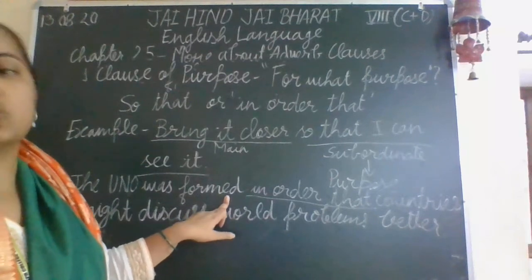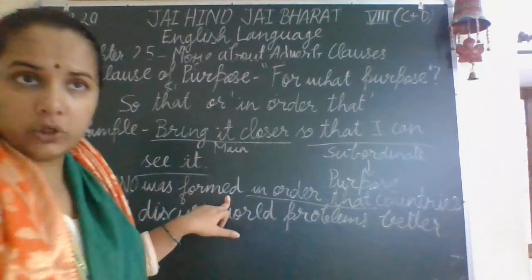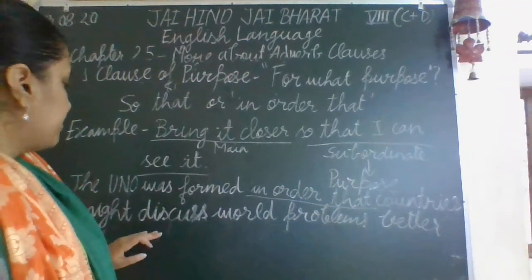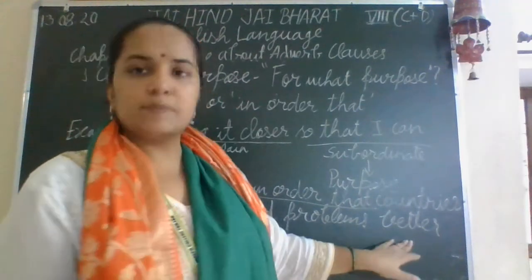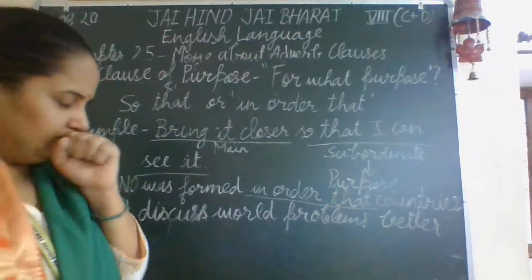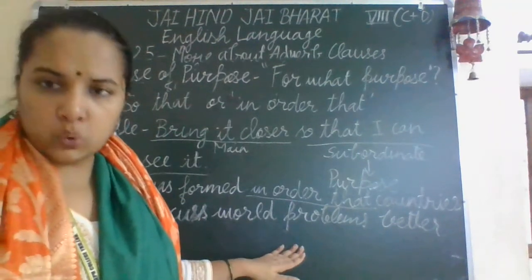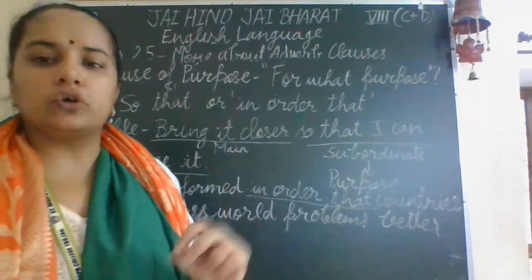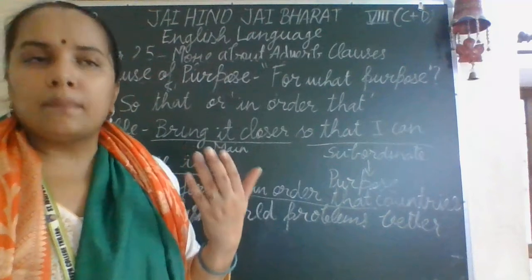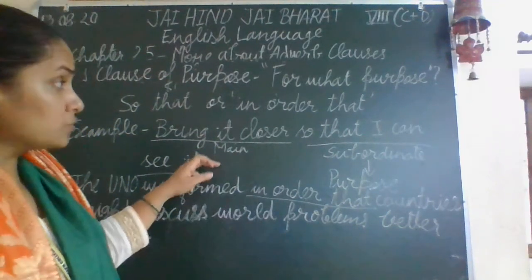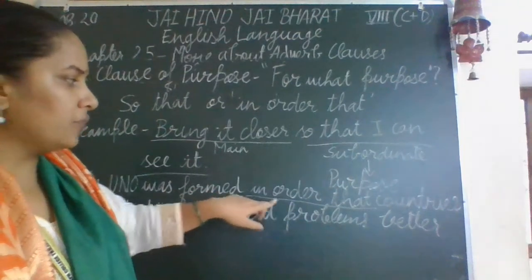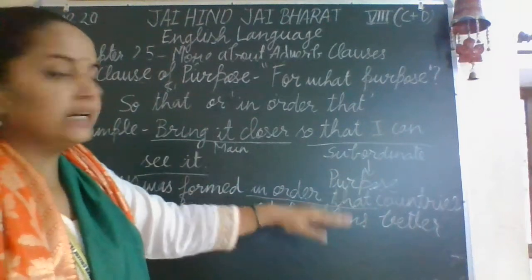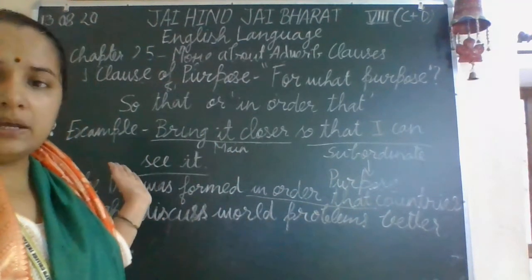So what is the purpose for the formation of UNO? Why was the UNO formed? So that the countries might discuss world problems better. And here may and might are used in the formal manner rather than can and could. We use can and could less, and may and might more. So this is the example for "so that," and this is the example for "in order that." And you can see in both sentences, the subordinate clause is giving the purpose of the main clause.